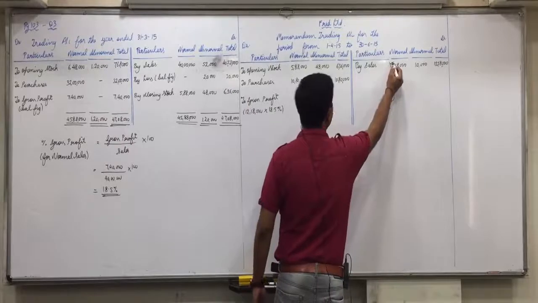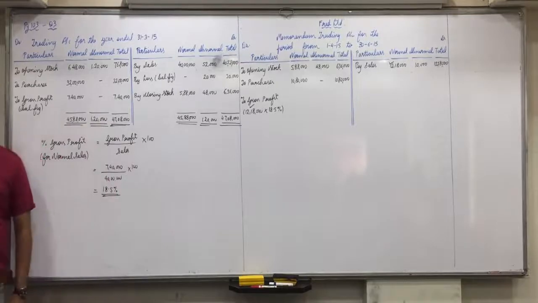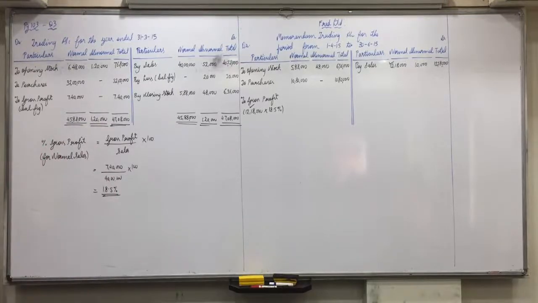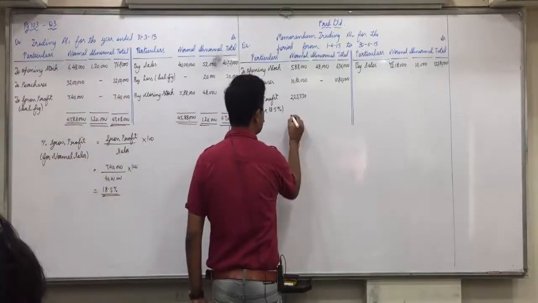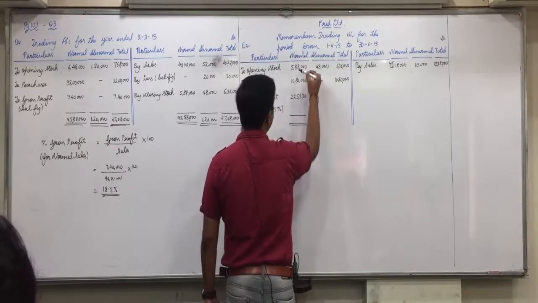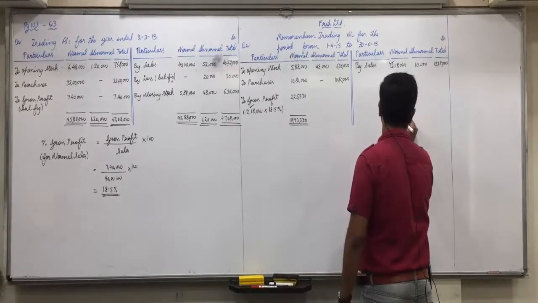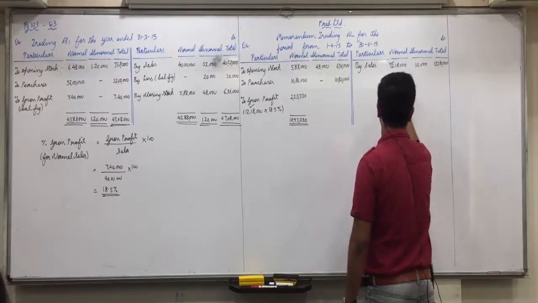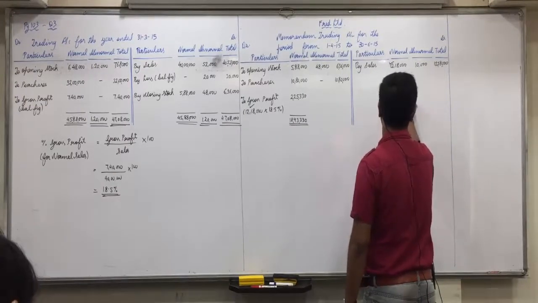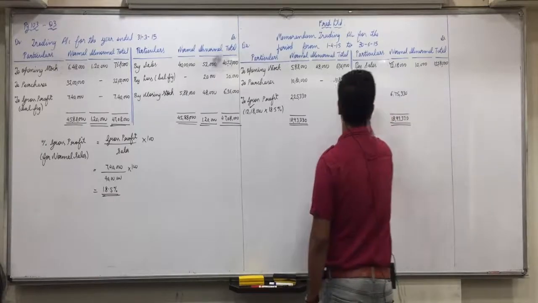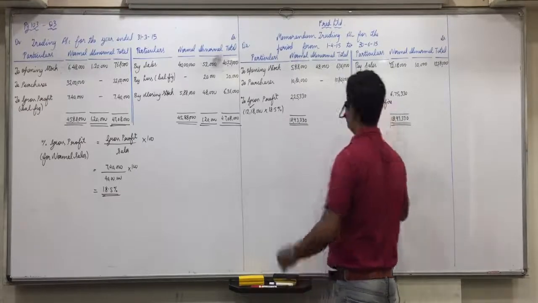So 12,18,000 into 18.5% is how much? 225,330. Now in the normal column we can obtain the stock on the date of fire. First let us do it with the normal column. Total 9,18,330 minus 12,18,000, leave 2 lines then write, 6,75,330 by stock on the date of fire, in brackets, balancing figure. Any confusions up till here?